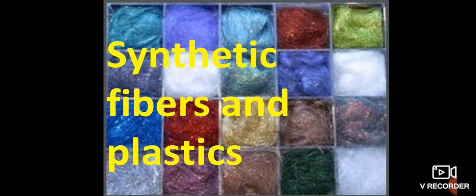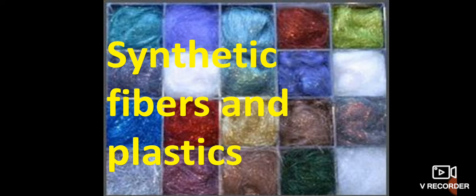So coming to the clothes, we wear different varieties of clothes in our daily life. For example, when we go to a function, we wear silk sarees, traditional dresses, modern dresses. Like that we wear different varieties of clothes, right? Do you know how these are extracted?